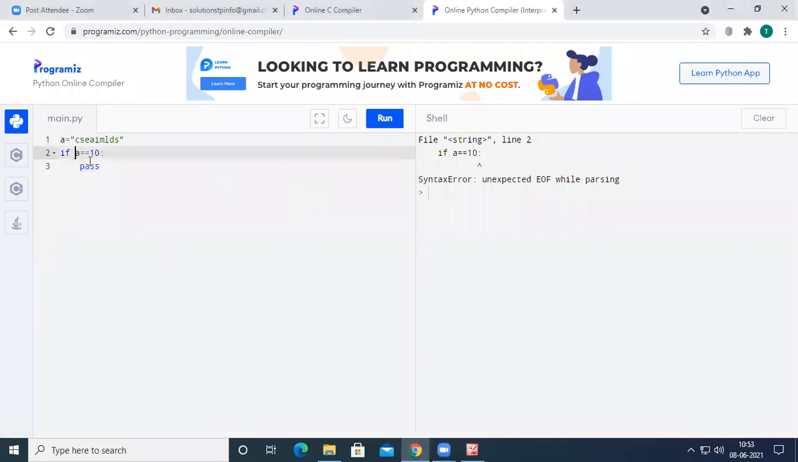So let us take here: for I in S, for I in A, okay, if I equal to something called S, okay, for I equal to S, if we take break, let us see what happens here.